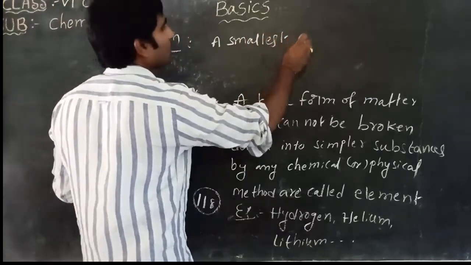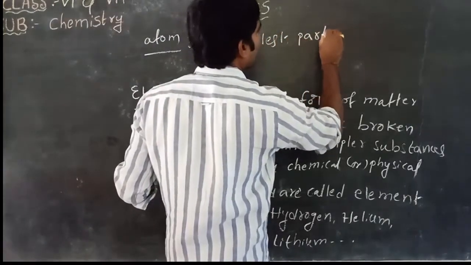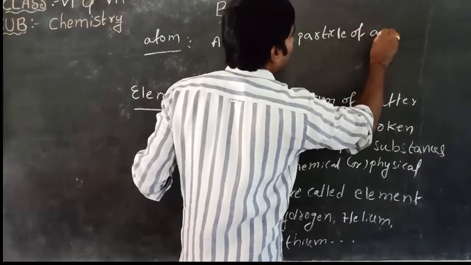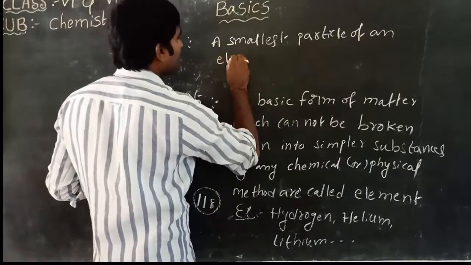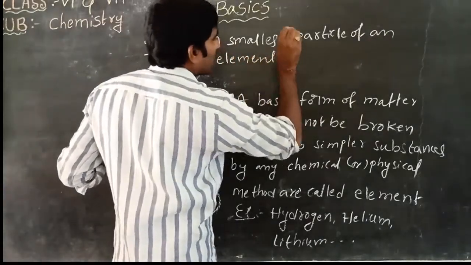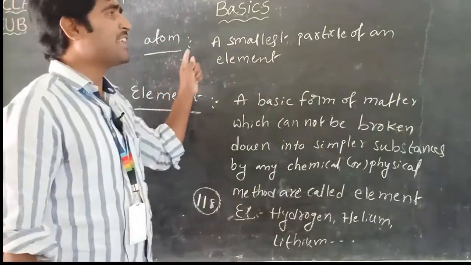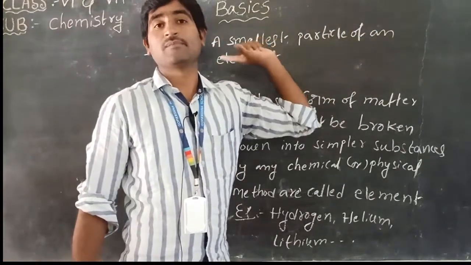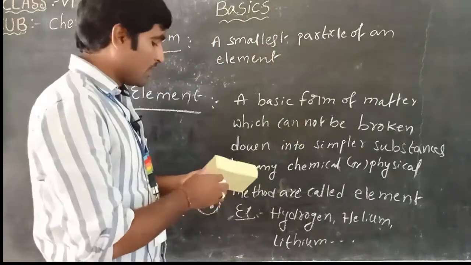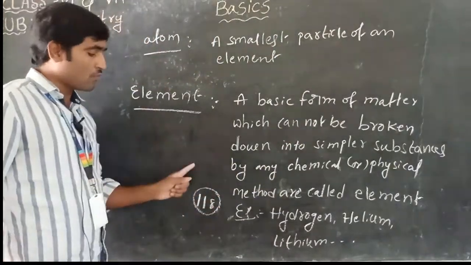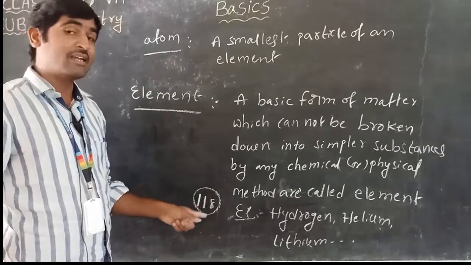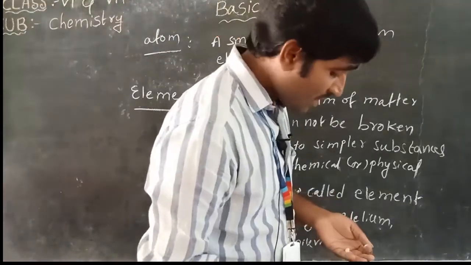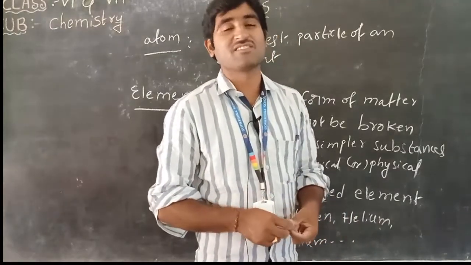A smallest particle of an element is called an atom. Understood children? Up to now there are nearly 118 elements. Okay, now we are going to discuss the particles present in atoms.